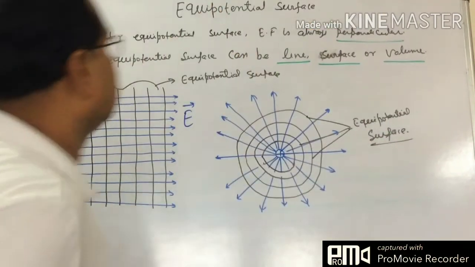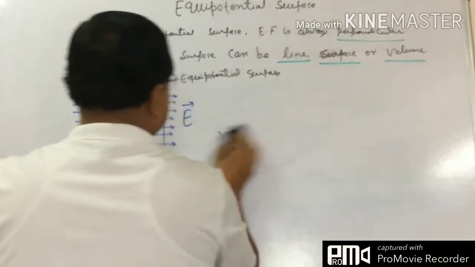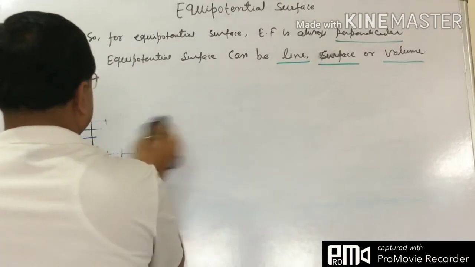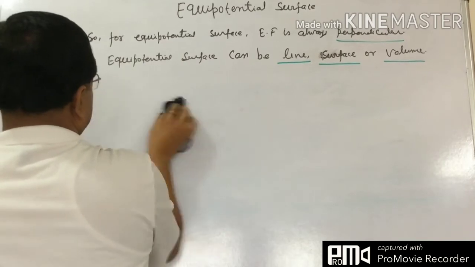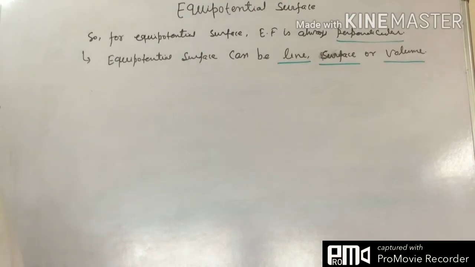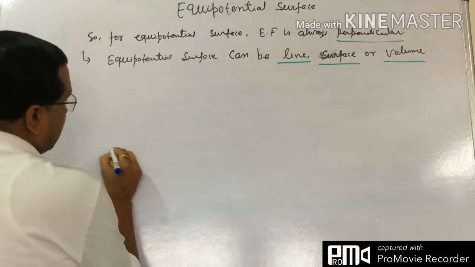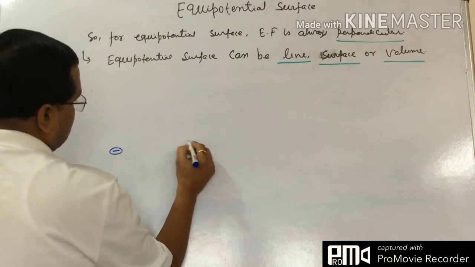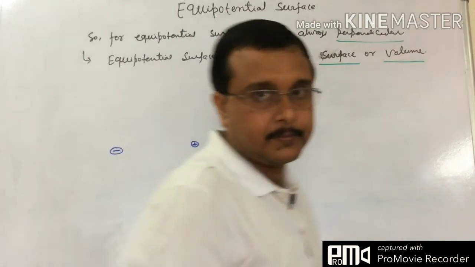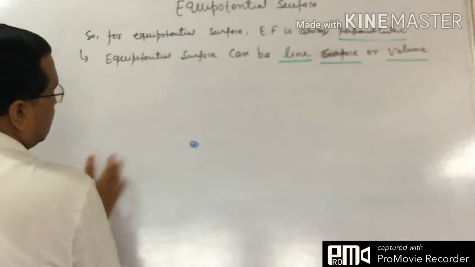Now see some typical cases we shall discuss. Now suppose here is the negative charge and here is the positive charge. And you have to find the value of electric field there. So definitely just write along it.